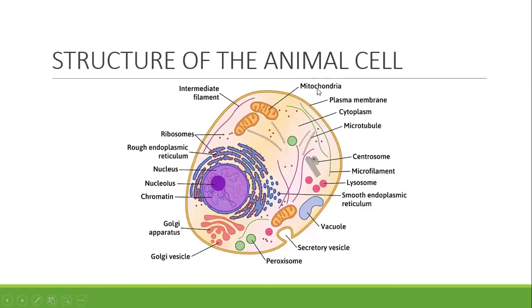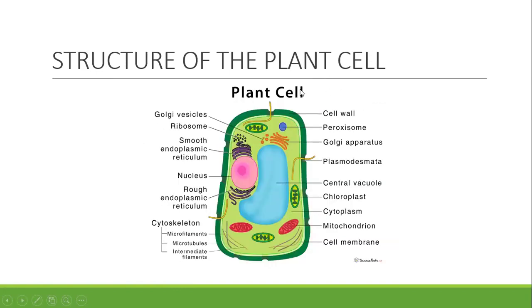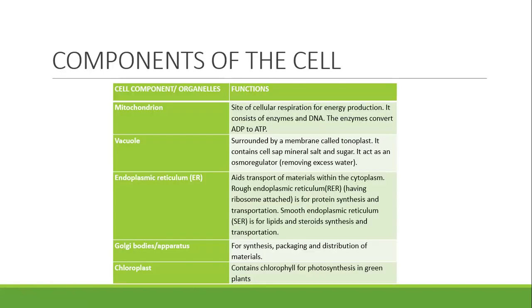Mitochondria is plural, mitochondrion is singular. Our mitochondria are here, and also in the plant cell we have our mitochondria around here. So it is present in both plant and animal cells, and it is the site of cellular respiration, the site where the energy needed for body metabolism is produced.